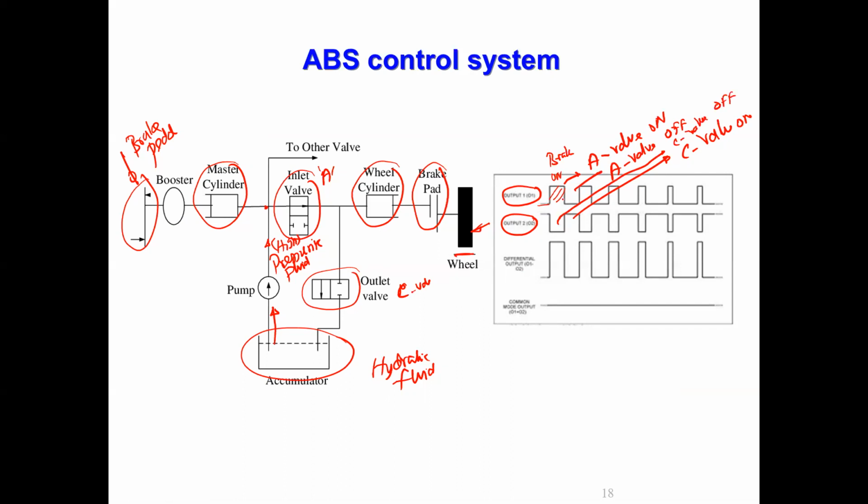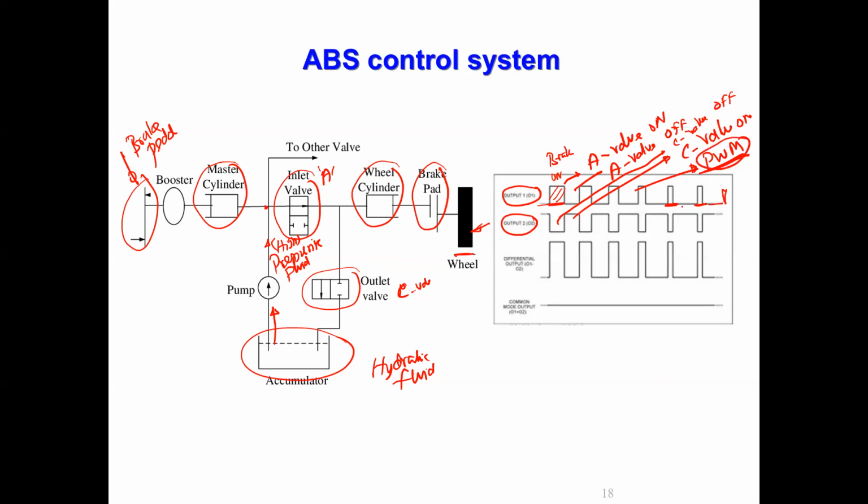So now you can see that the on-off duration is varied. This is called modulation. It's called pulse width modulation, PWM. So as the vehicle speed reduces, you can see that the on time, the braking time, goes on reducing. Here you have more braking force, more number of long durations when the brake valve is open. So brake force is applied. As vehicle speed comes down, then this one. So this is the ABS control. This valve is very important, correct? The graph shows pulse width modulation. That's why you call it a modulator, correct?